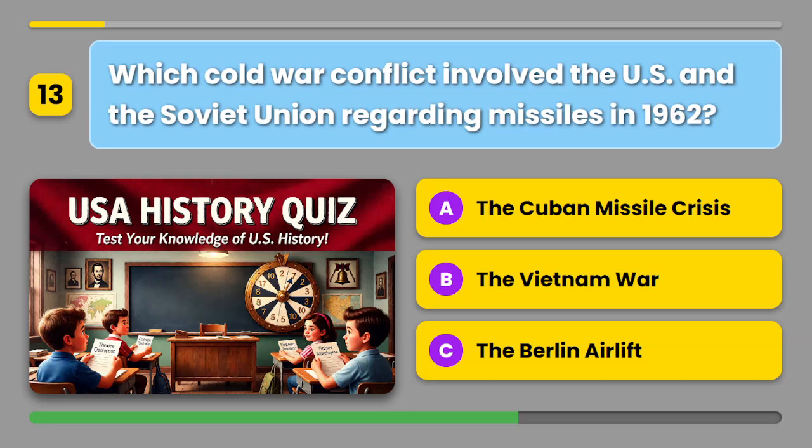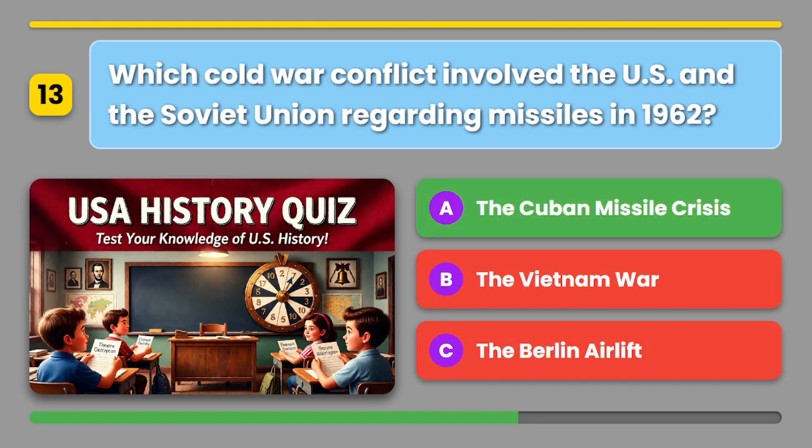Which Cold War conflict involved the US and the Soviet Union regarding missiles in 1962? A. The Cuban Missile Crisis. B. The Vietnam War. Or C. The Berlin Airlift. The correct answer is A. The Cuban Missile Crisis.